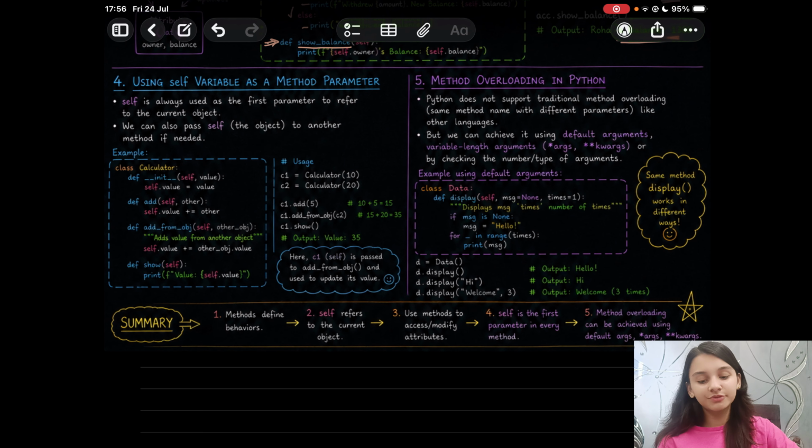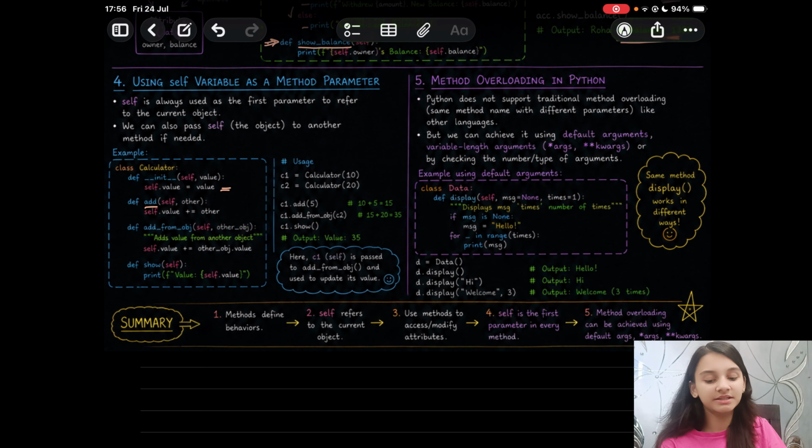Next, let's move to using the self variable as a method parameter. So we can pass self, the object, to another method if needed, and let us understand how we can do that. So we have a class calculator. You initialize the variables self.value is equal to value, and next method we have add, self.value plus equal to other.